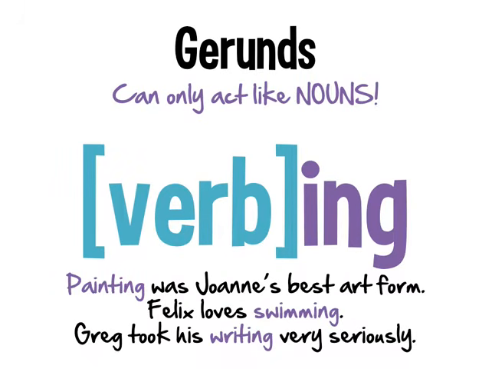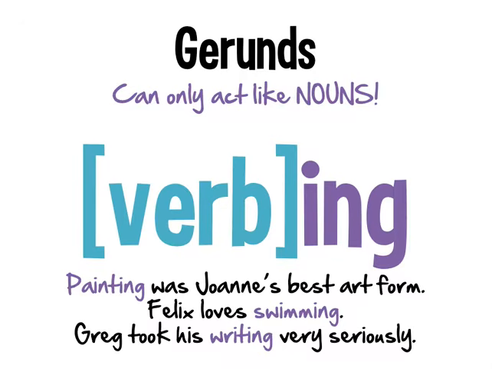Finally, our last verbal that we're going to talk about are the gerunds. Here's the key, though. The other ones that we talked about, those can act like adjectives. They can act like adverbs. Sometimes they act like nouns. Gerunds only act like nouns. That is what's going to make the difference between the verb ing ending from a participle and a gerund. As a gerund, this verb is turning into a noun, and the only way that it can do that is to have that ing ending.